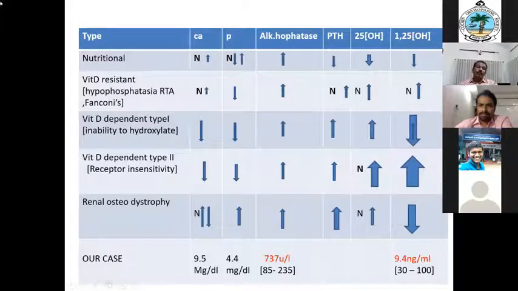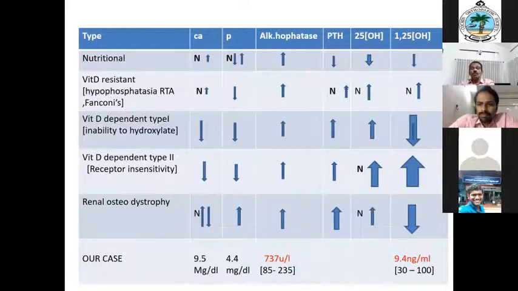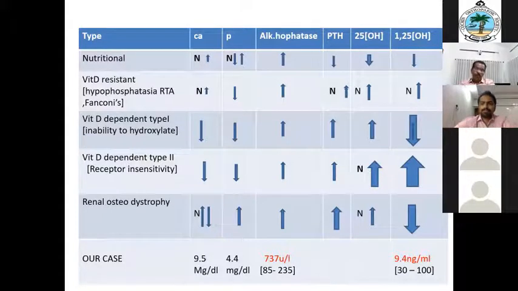If it is a nutritional rickets, what are the other findings you have to examine in that child? If you go back, after the investigations, what other physical findings will you see in that child? Frontal bossing, yes, forehead. Yes.